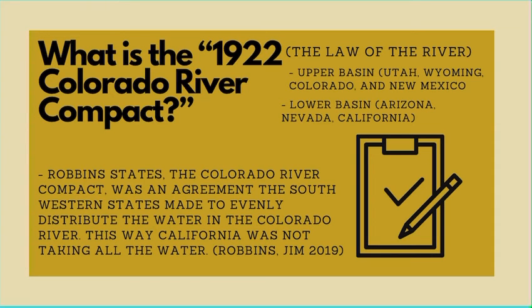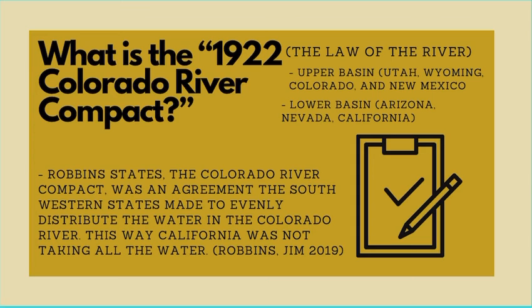They figured that the river had an average flow of 15 million acre-feet, so they divided the river between the upper basin, which included Utah, Wyoming, Colorado, and New Mexico, and the lower basin, which included Arizona, Nevada, and California. To split the water, they split the water evenly. This way, the upper basin would have 7.5 million acre-feet, and the lower basin would have 7.5 million acre-feet.